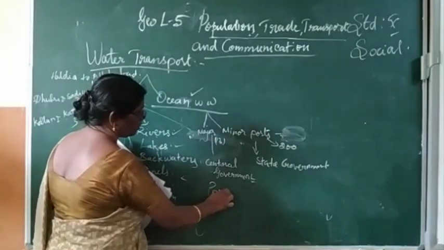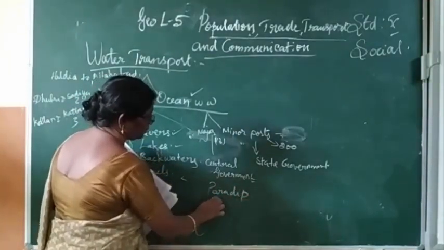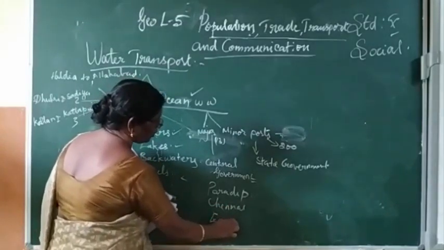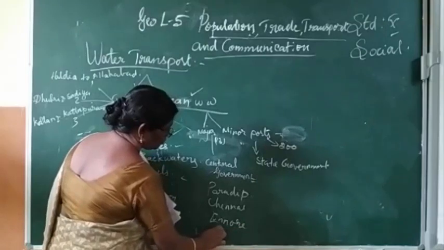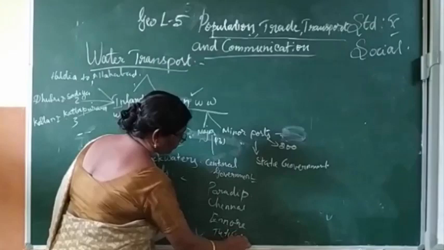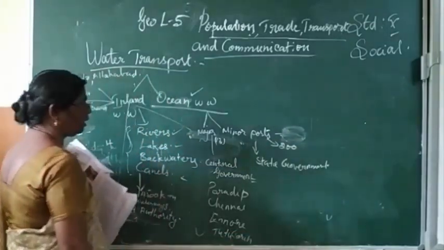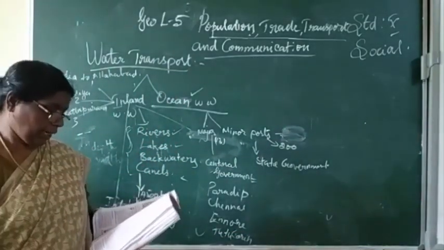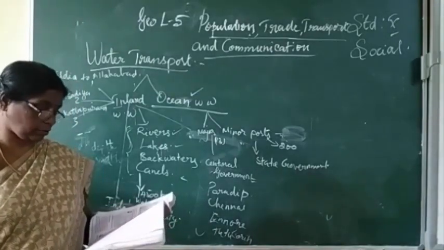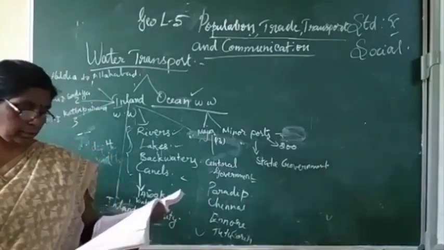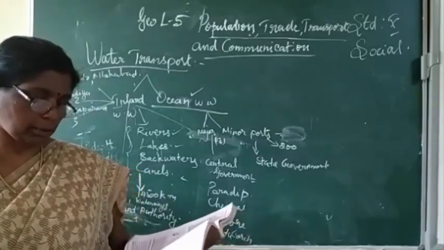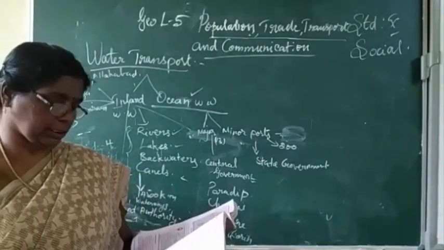There are also major shipyards: Hindustan Shipyard in Visakhapatnam, Garden Reach Workshop in Kolkata, Mazagon Dock in Mumbai, and Kochi Shipyard in Kochi.